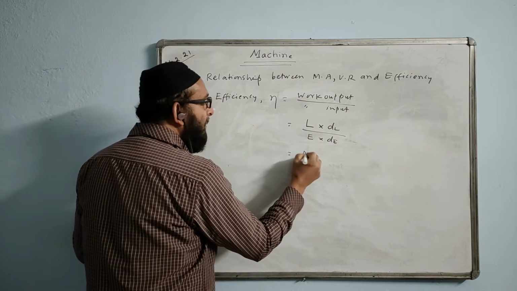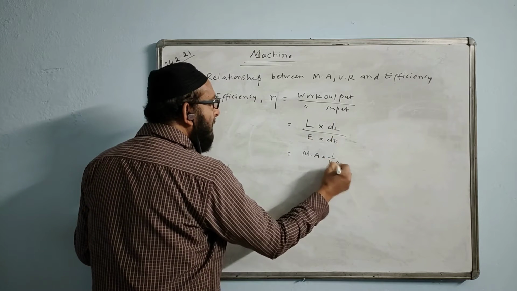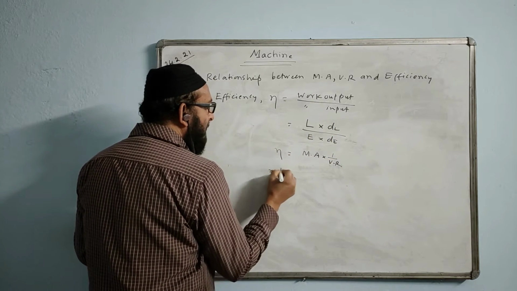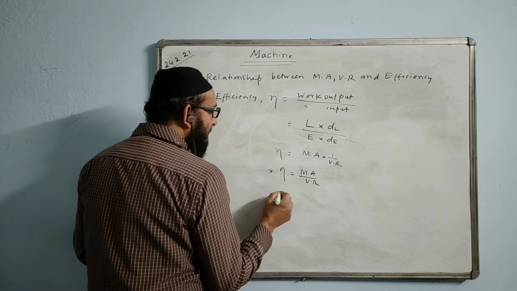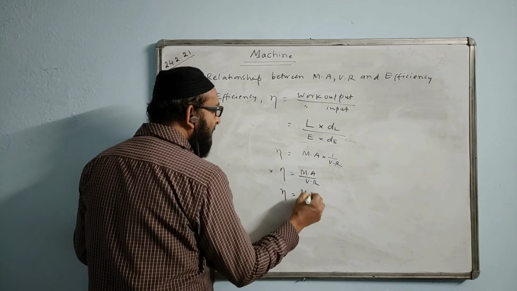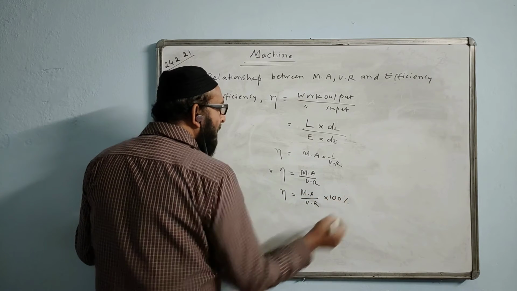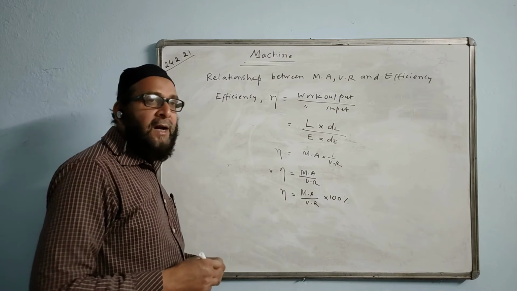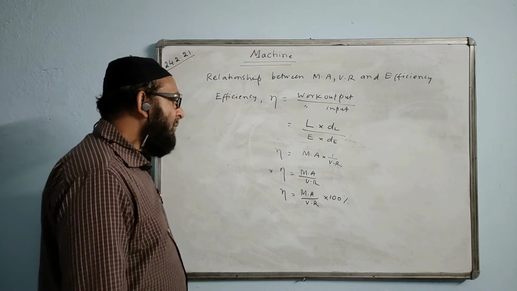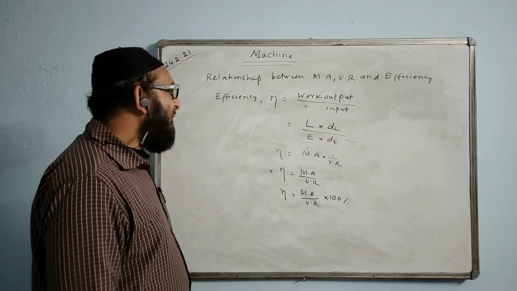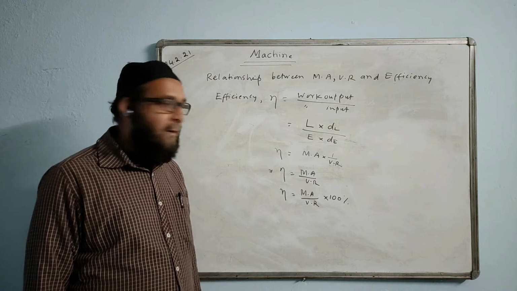Load by effort will make mechanical advantage. Displacement of effort by displacement of load will make 1 upon VR. Therefore, eta formula will get MA by VR. In percentage form, we write as MA by VR into 100%. Normally, efficiency we find in terms of percentage. It is the ratio, but we convert into percentage. So efficiency equal to MA by VR is the relationship between them.